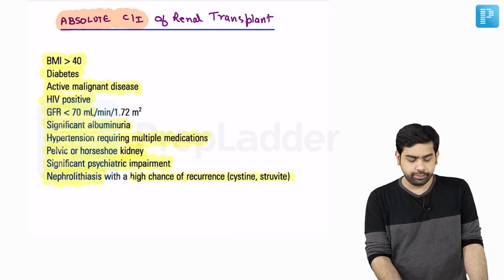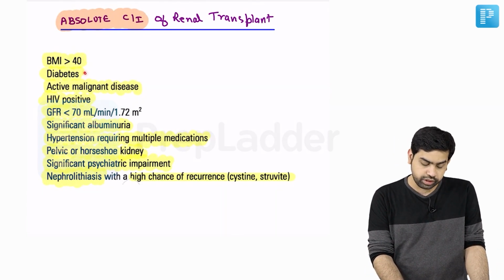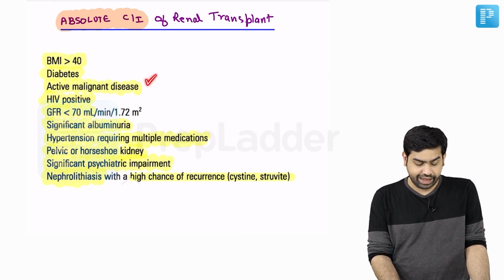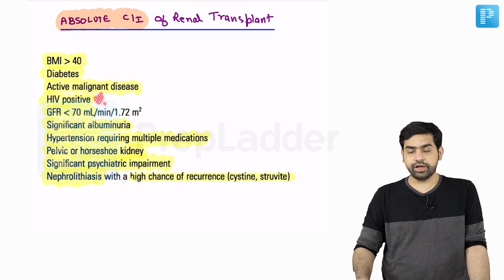So let's say if at all the BMI of the donor is more than 40. If the donor is suffering from diabetes, no, not really. We cannot take the kidney. If at all there is an active malignant disease, obviously not. If the donor is having an HIV disease, obviously we cannot take that, okay?